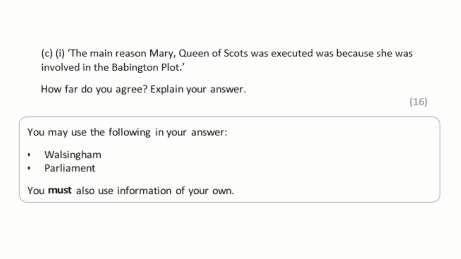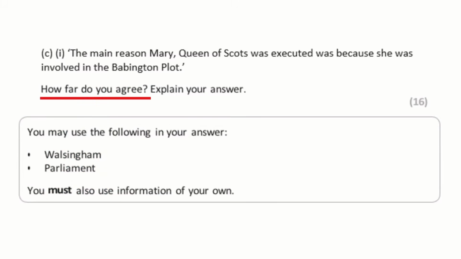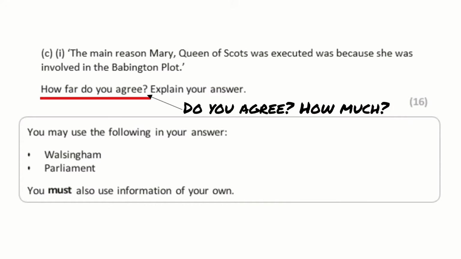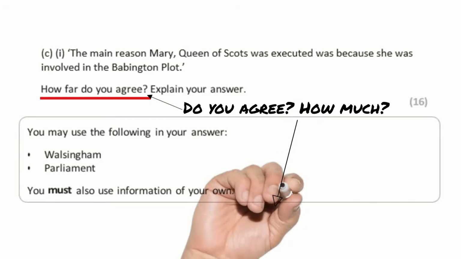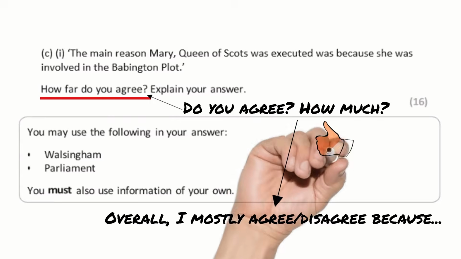So, before we start, we need to note a few things in the question, which are there to help us make sure that we get the best marks we can. You have the statement, then it asks you, how far do you agree? This is the crux of this question. You need to say how much you agree with this statement. So your conclusion is always going to be something along the lines of, overall, I mostly agree, or disagree, however, because these questions always have multiple sides to the statement.